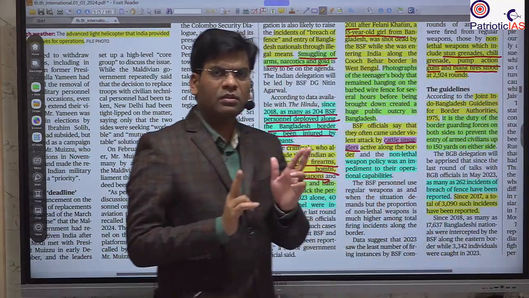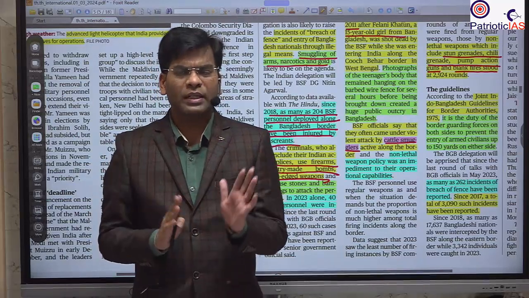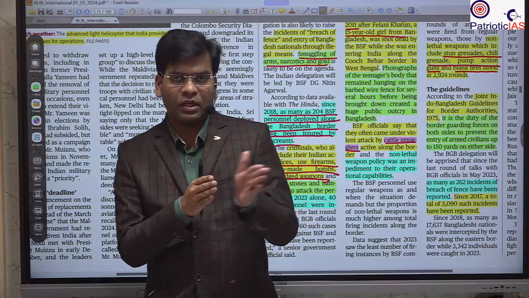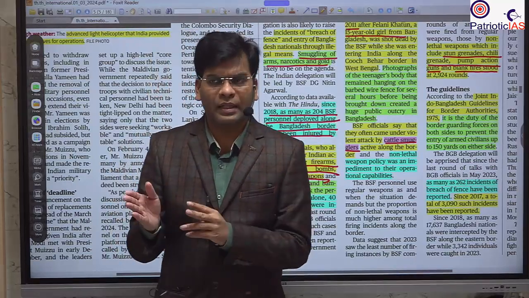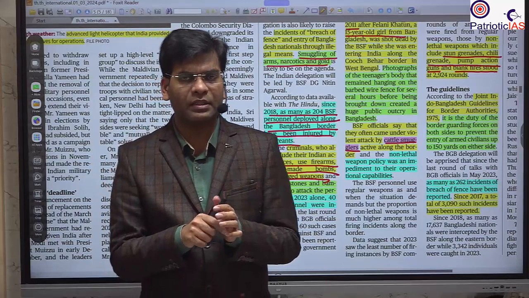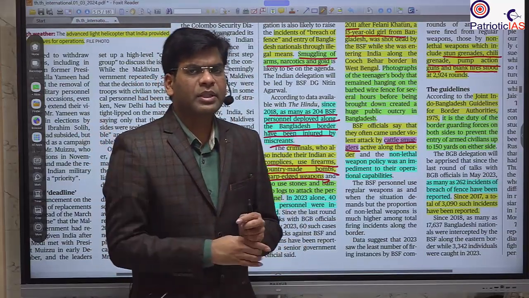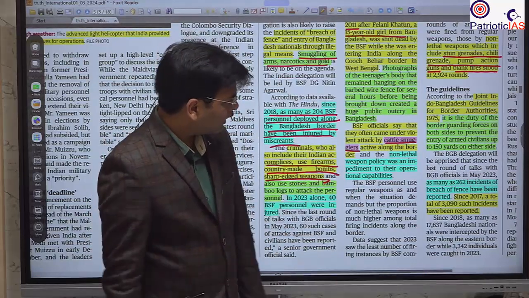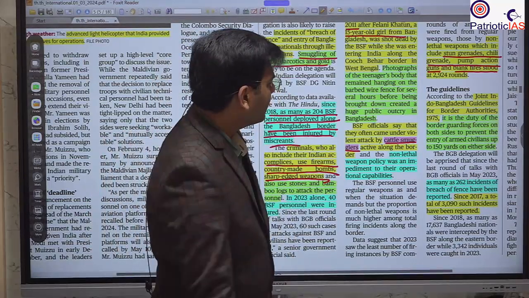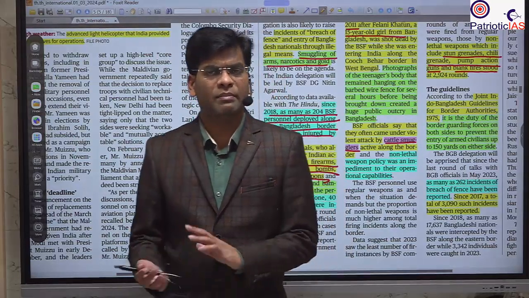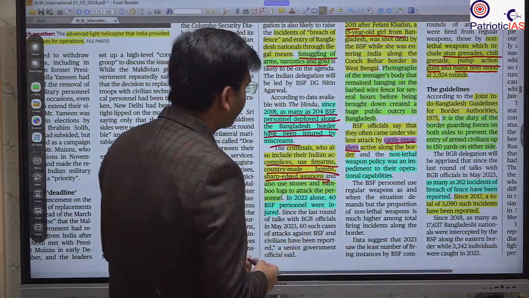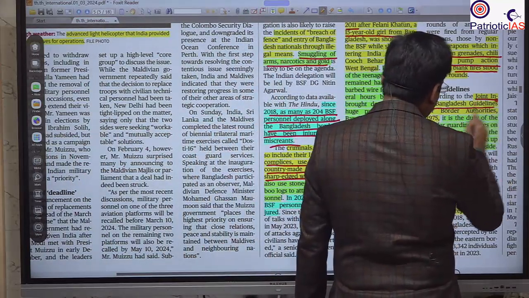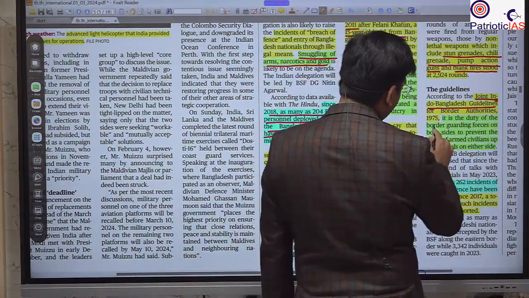Blank fire has no bullet, and they even fire separated from the target, not targeting the targets, but at a bit of distance just to scare them. So you should know this. Whenever there is a question with respect to India-Bangladesh relations, you can use that. There is also a joint Indo-Bangladesh guideline that the army personnel of both sides follow.